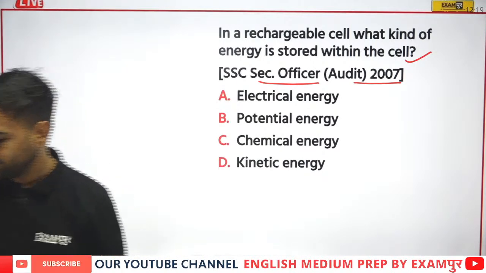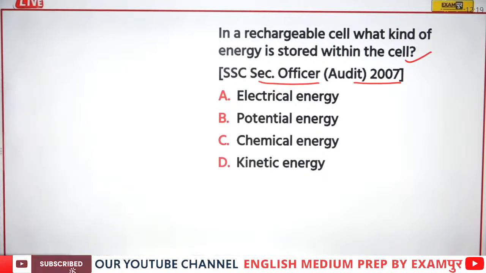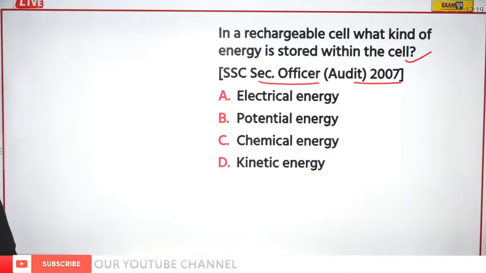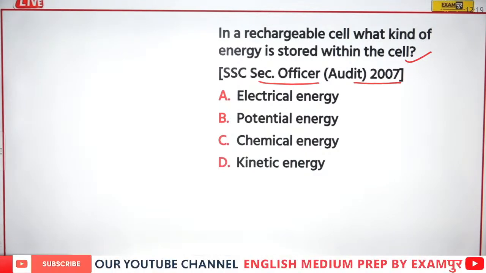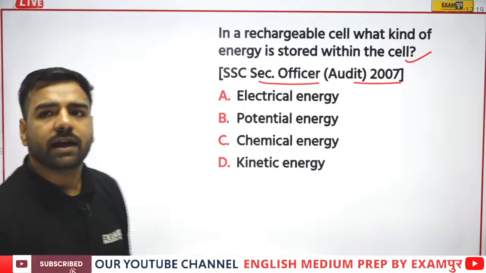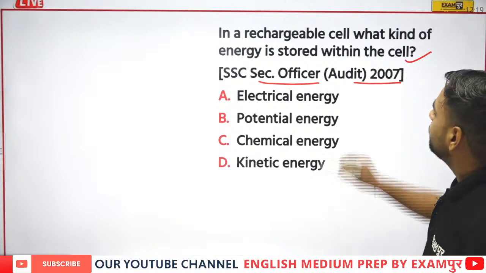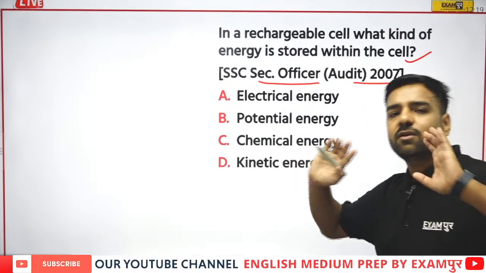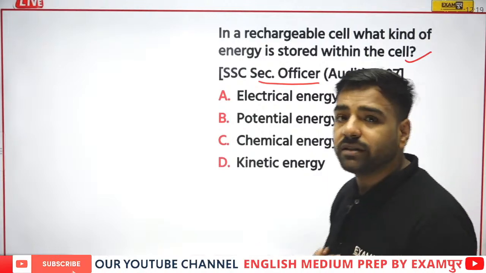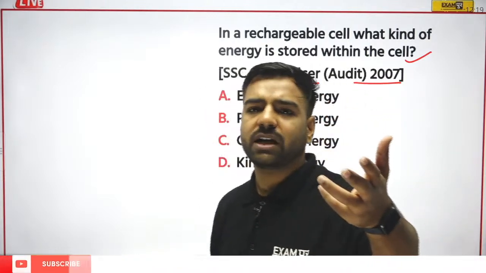Rechargeable cell. Waiting for the answer please. What would be the correct answer here? I guess I'm getting your comments quite late, or you're thinking about the answer. See, we're talking about the rechargeable cell. This means once the cell is used, it can be recharged again. It's very common nowadays.